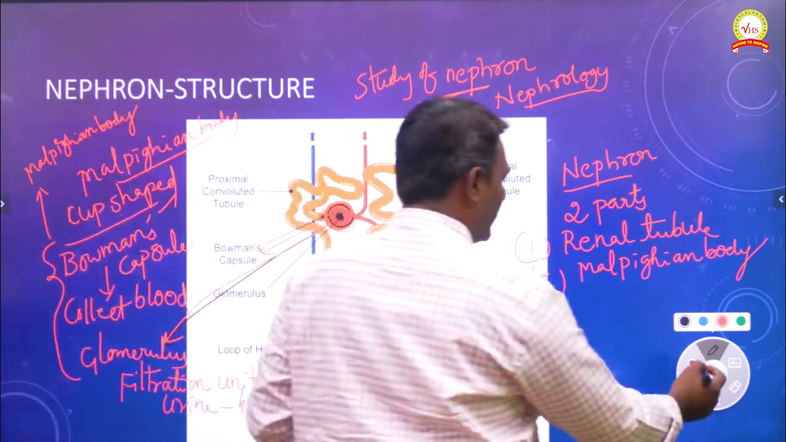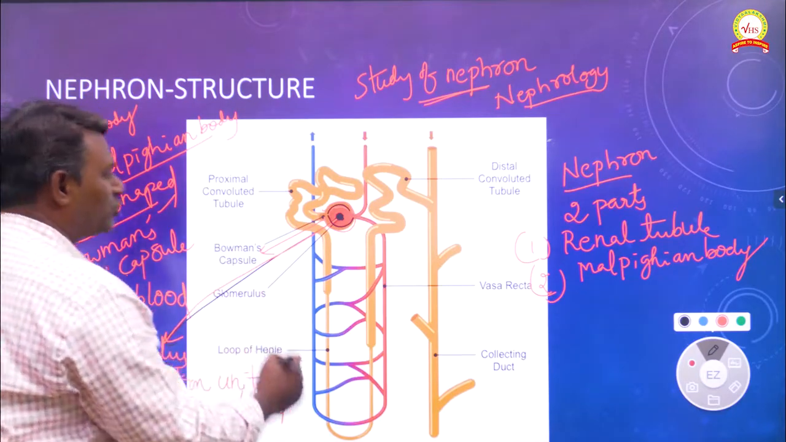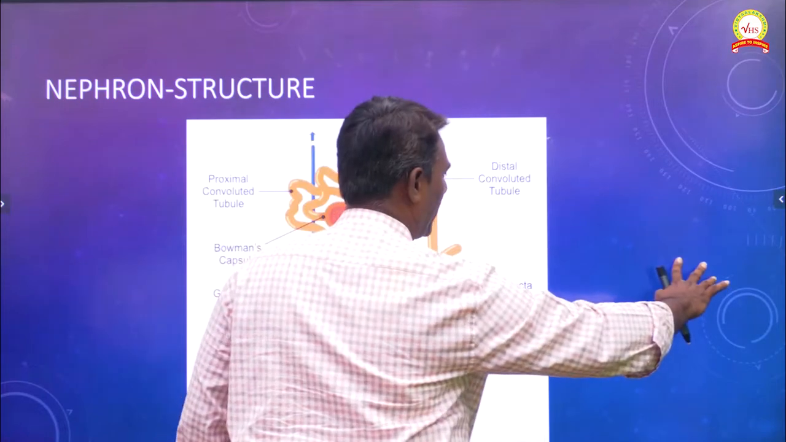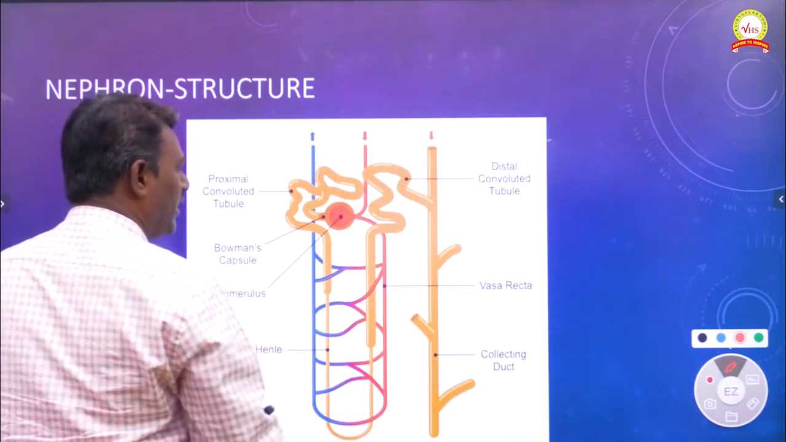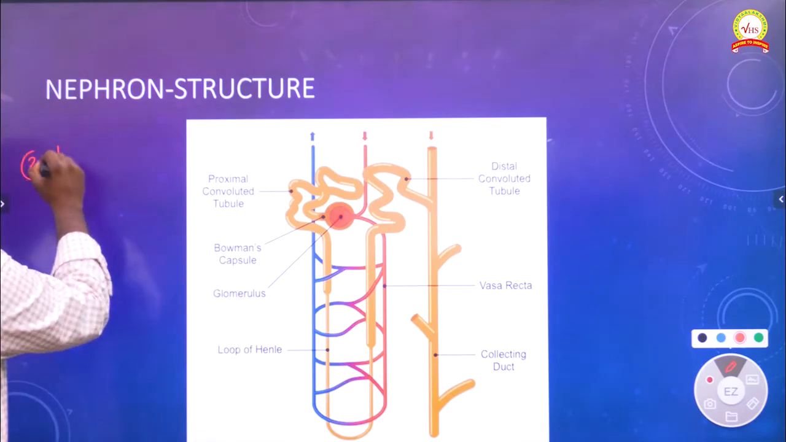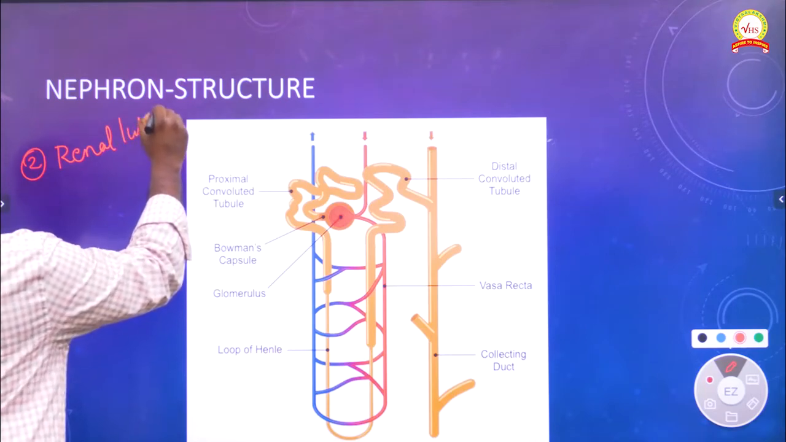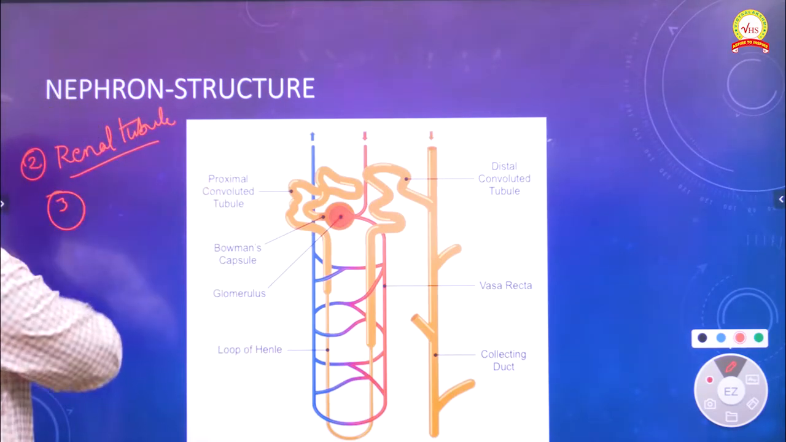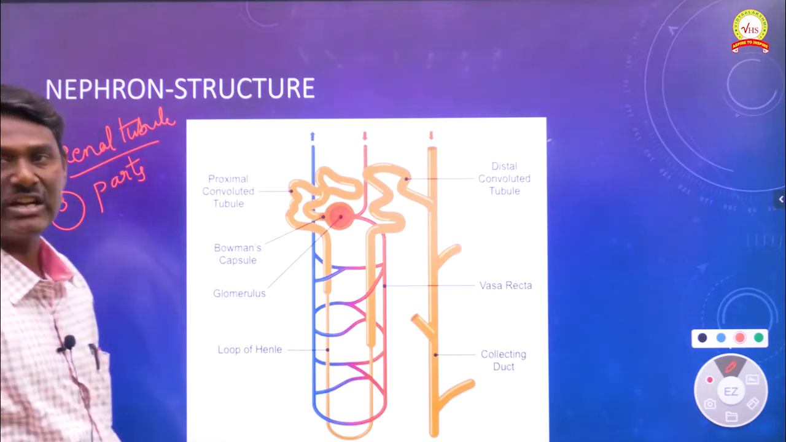Next we are going to see the other part, the renal tubule, the second part. This renal tubule consists of three distinct parts.